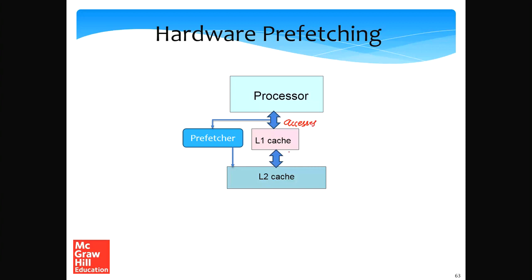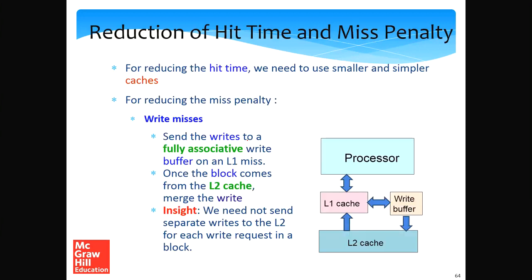Or it can look at the misses that are happening in the L1 cache, okay? So basically it can be any one of them, but looking at the misses is slightly more common. On the basis of that, the prefetcher can decide which are the addresses that the processor will most likely access next. It can then send a message to the L2 cache to get in those lines to the L1 cache such that the processor will find them ready and available. So the hardware prefetcher works in some cases where the access stream is predictable. If that's not the case, then we need to use software prefetching.